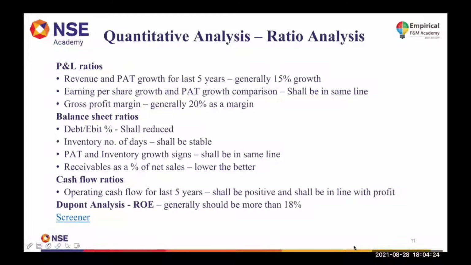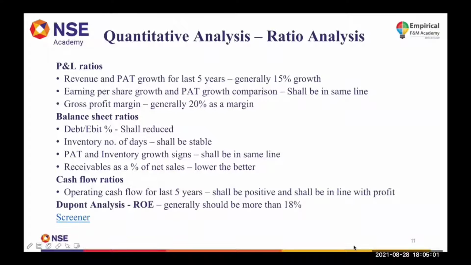The second ratio which we are going to look at is the earnings per share growth. And that earnings per share growth, we are going to compare with the profit after tax growth. So what is earnings per share? Earnings per share is nothing but profit after tax divided by the number of shares that the company is holding. That is called earnings per share. So it's very simple. The profit after tax and earnings per share are one and the same. The only difference is that we are dividing by the number of shares.